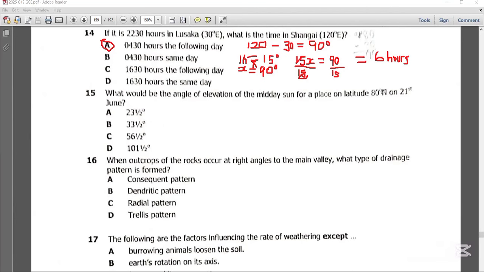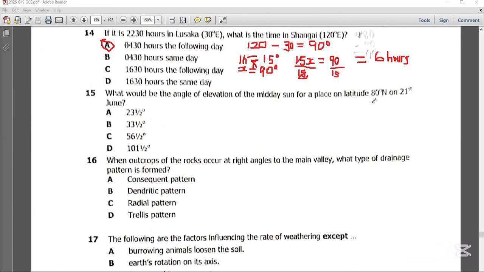So in this case, you should know the position of the sun. On 21st June, we all know that the sun is in the northern hemisphere at 23.5 degrees north.